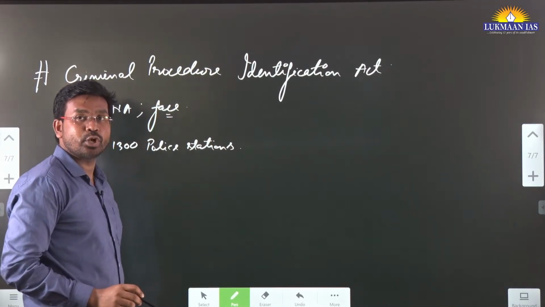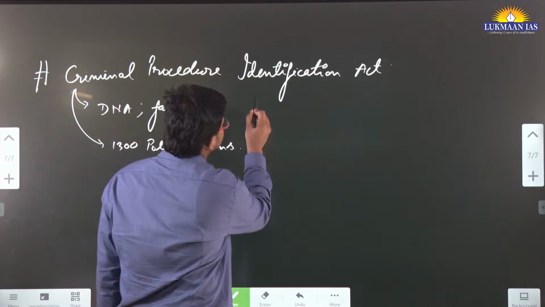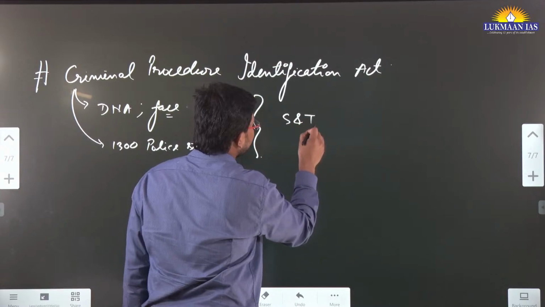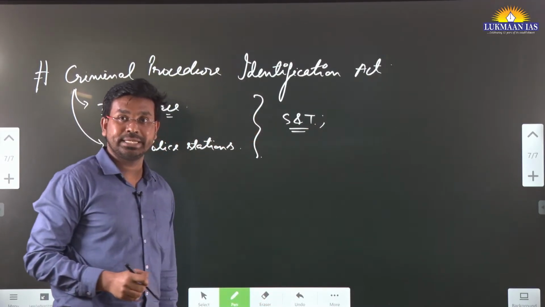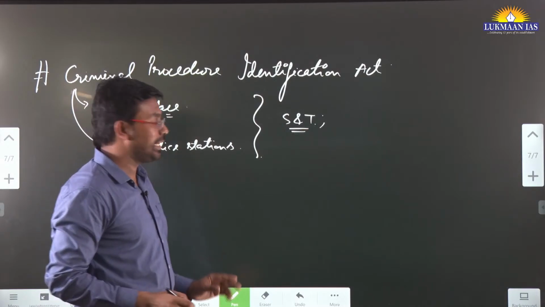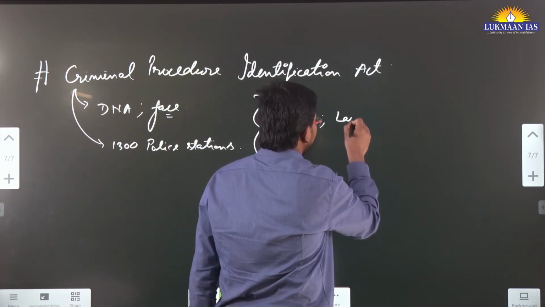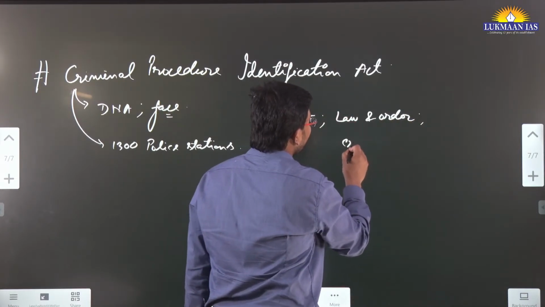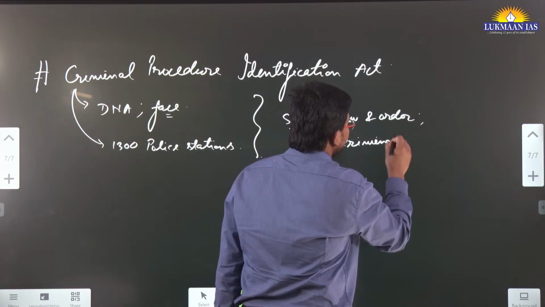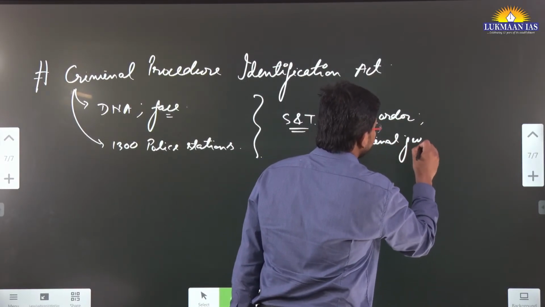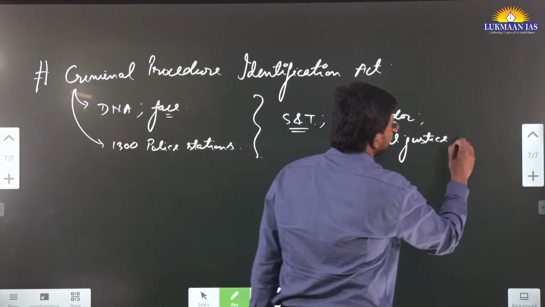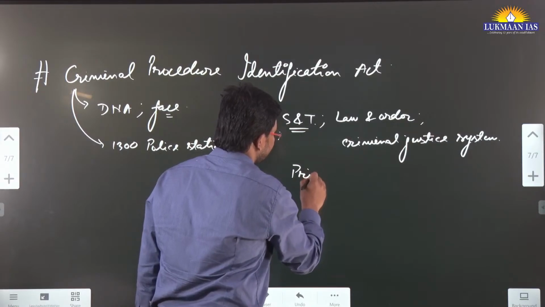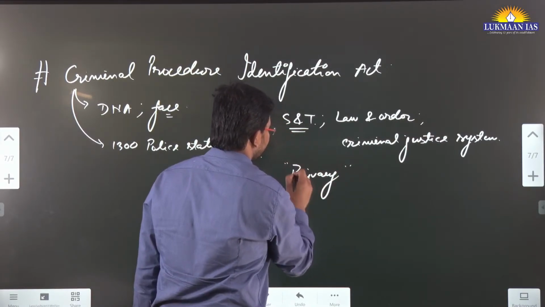When we talk about this topic, why is it important or significant? It is for a few reasons. One is it is a science and technology related thing. The other is related to law and order. Then the third is related to the criminal justice system. And it does have concerns related to privacy of the individuals.